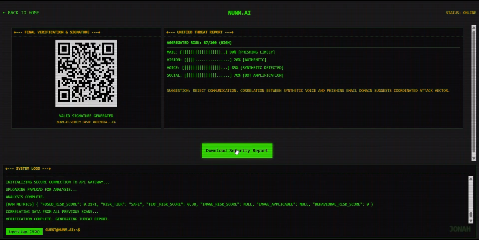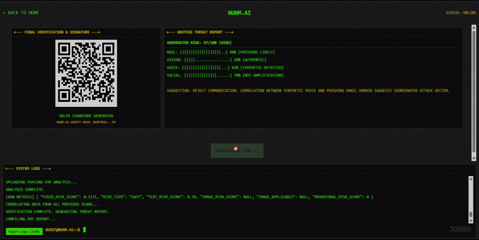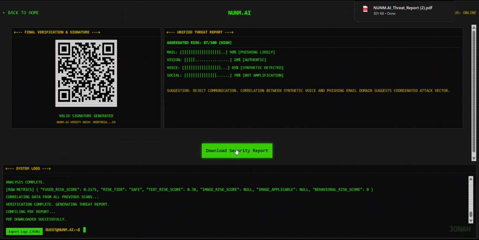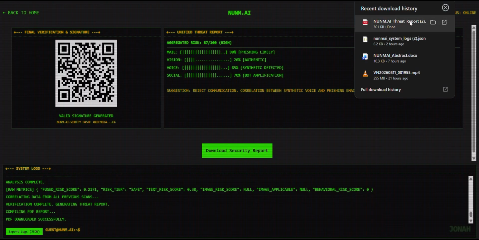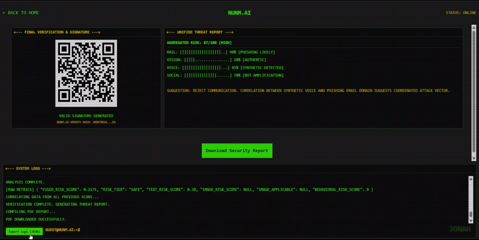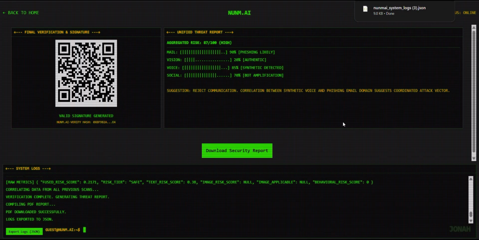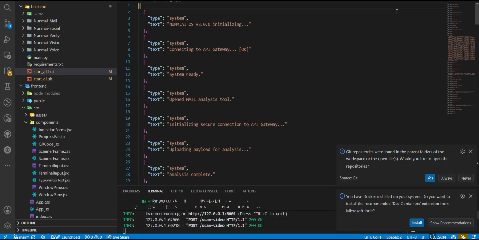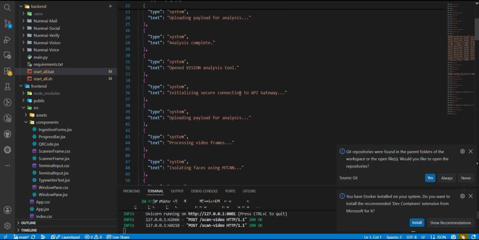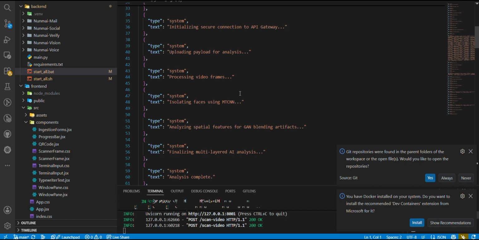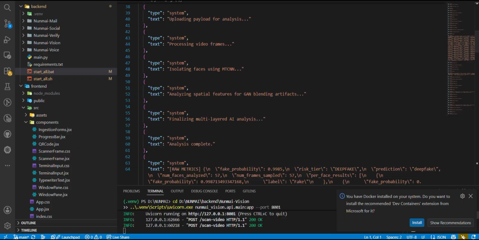Finally, NUNAI generates a consolidated threat report containing the detected results, confidence scores, identity verification, supporting evidence, and a tamper-evident QR code and hash. The entire system is exposed through our React Vite frontend and connected through our backend orchestration layer. NUNAI doesn't just ask, is it fake? It asks, who sent it? Can we verify them? Can we prove the communication is trustworthy?